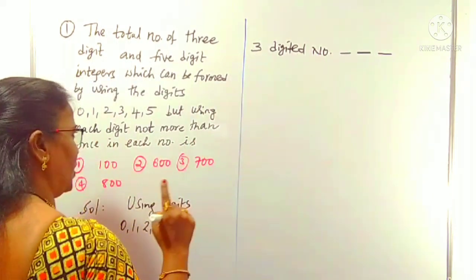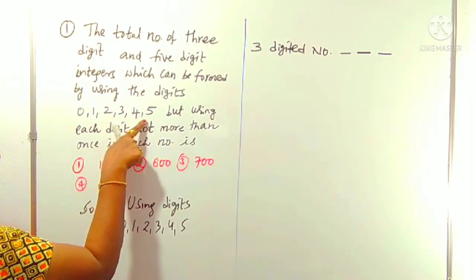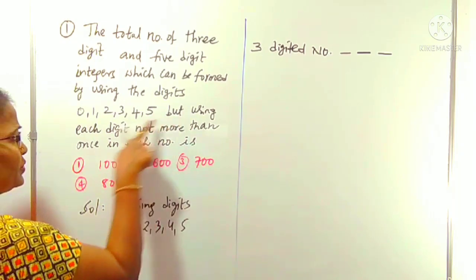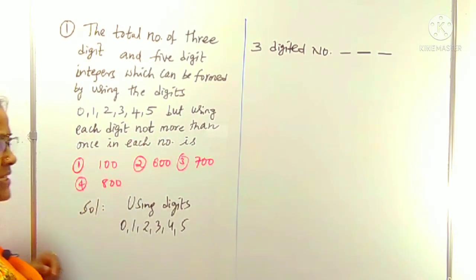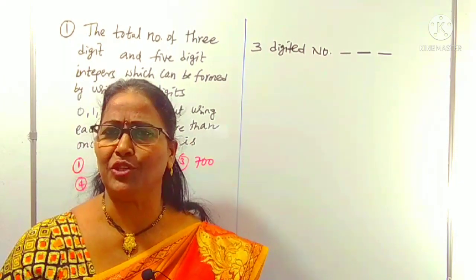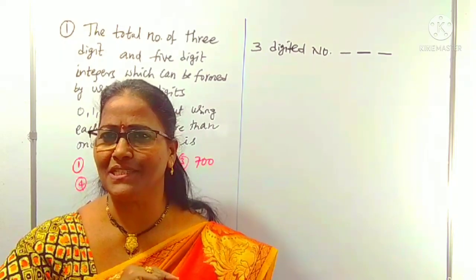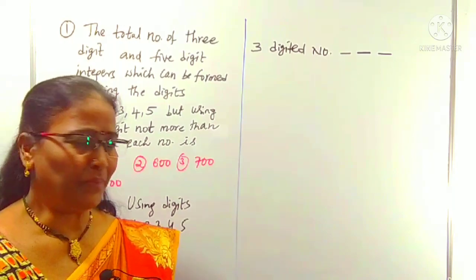And one more sentence we have to read here. We also have to form the 3-digit and 5-digit numbers. What is the condition here? Using each digit not more than once in each number. What is the meaning of this? We have to choose each digit only one time. Indirectly, repetition is not allowed. That is an important point here.